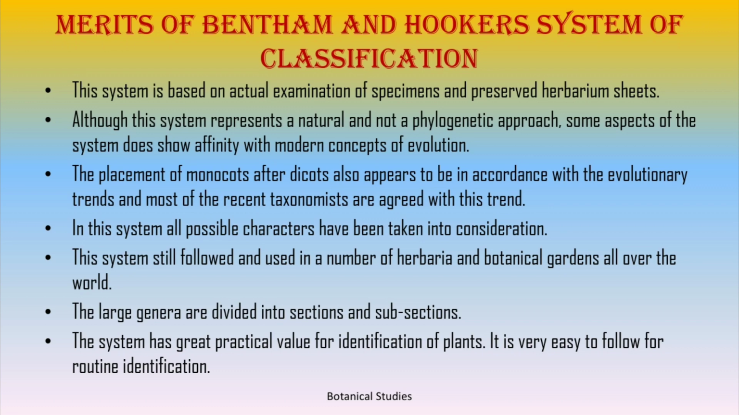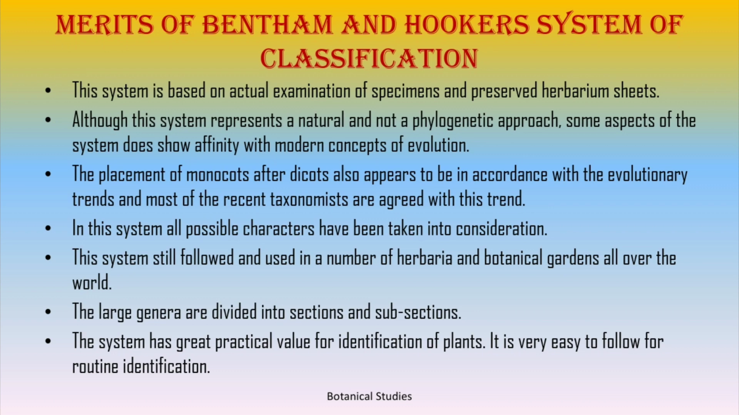Merits of Bentham and Hooker system of classification. This system is based on actual examination of specimens and preserved herbarium sheets. Although this system represents a natural and not a phylogenetic approach, some aspects of this system do show affinity with the modern concept of evolution. The placement of monocot after dicot also appears to be in accordance with the evolutionary trend, and most of the recent taxonomists agree with this trend.